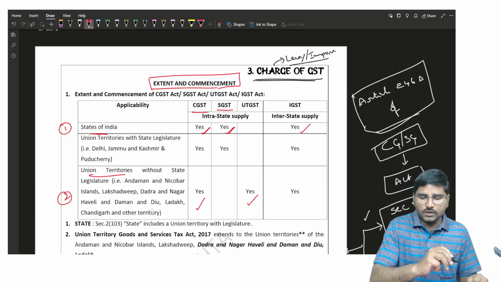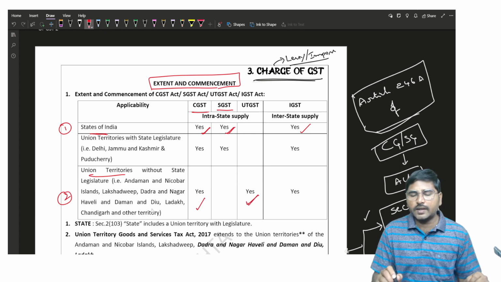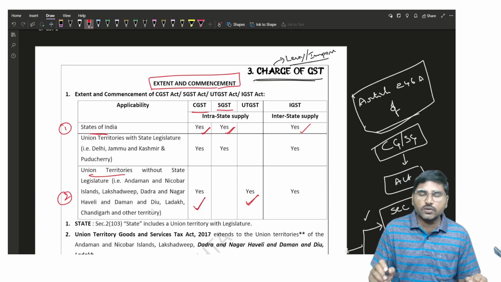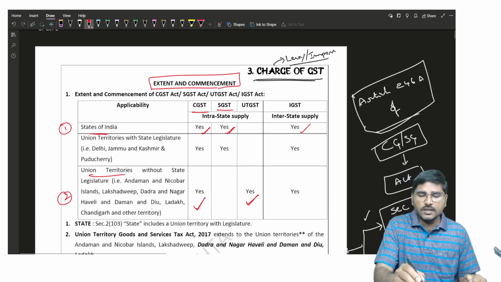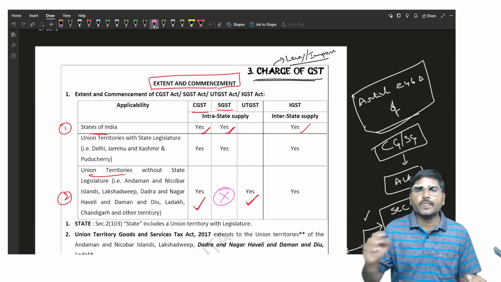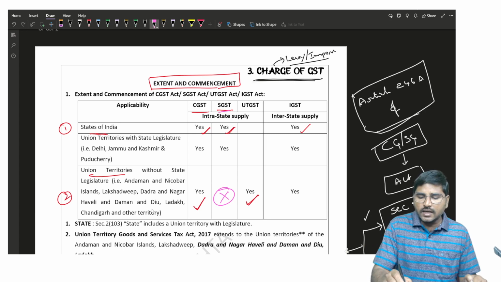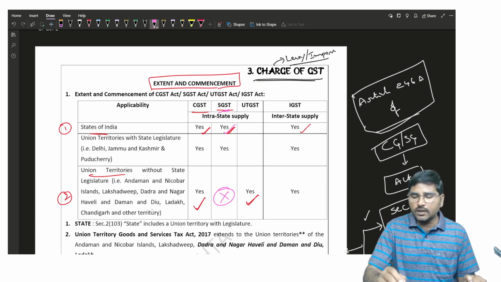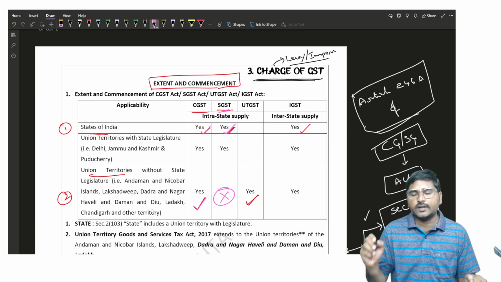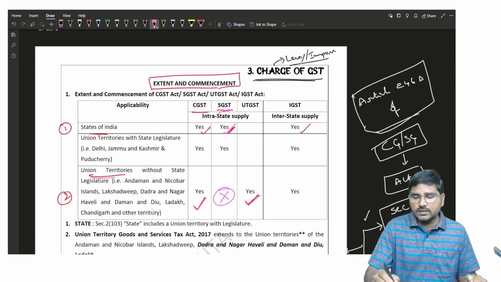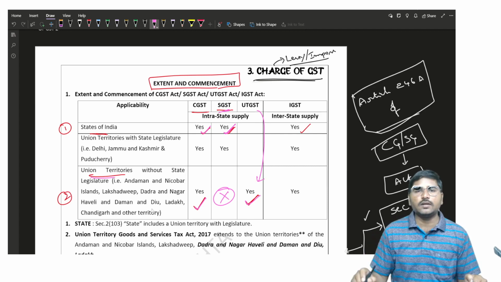That is, the UTGST Act is applicable to all the union territories, and the CGST Act is also applicable to all the union territories. But the SGST Act is not applicable to the union territories. The SGST Act is applicable only to the states, and the CGST Act is applicable to the states as well as union territories. And for union territories, the UTGST Act will be applicable.